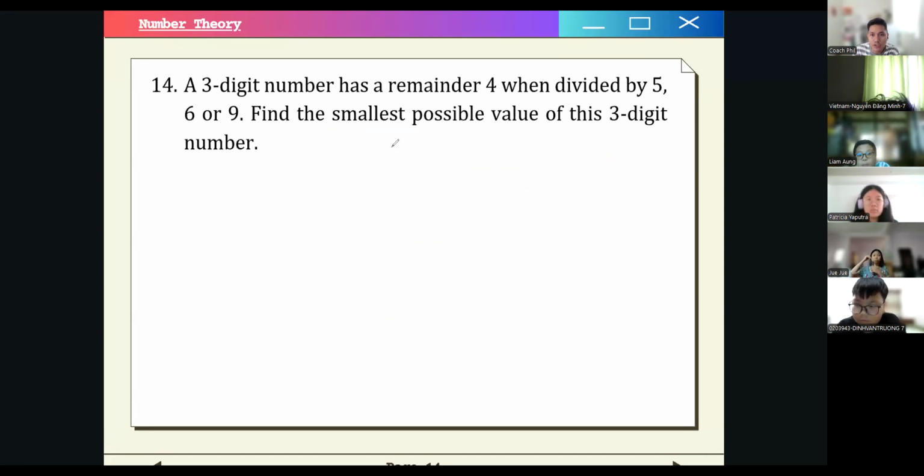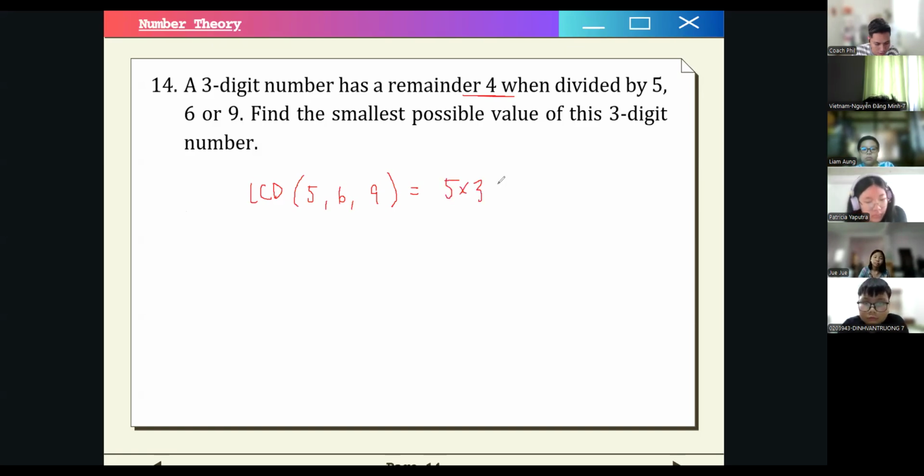that if we divide by 5, 6, or 9, the remainder is 4 for all of the cases. So what we want to do here is we want to find the least common multiple of the divisors. Or let's just say LCD. So that is just the same, right? 5, 6, and 9. What's the LCD of these three numbers? This is, I think, 5 times 3 times 2 times 3, right? Correct me if I'm wrong.